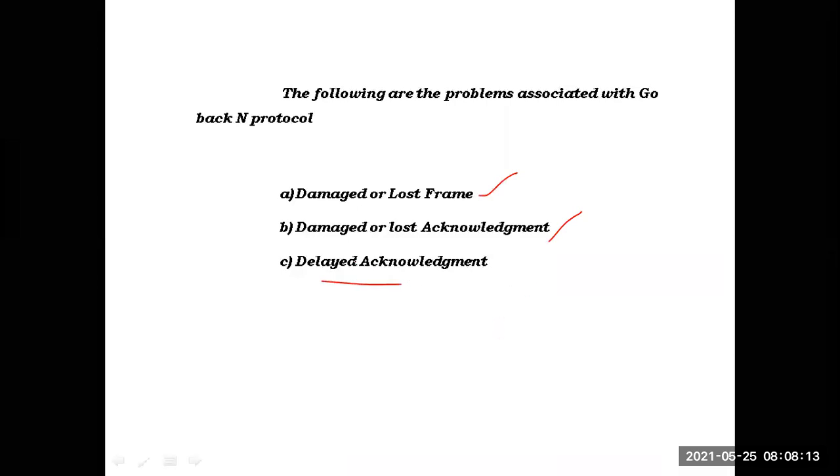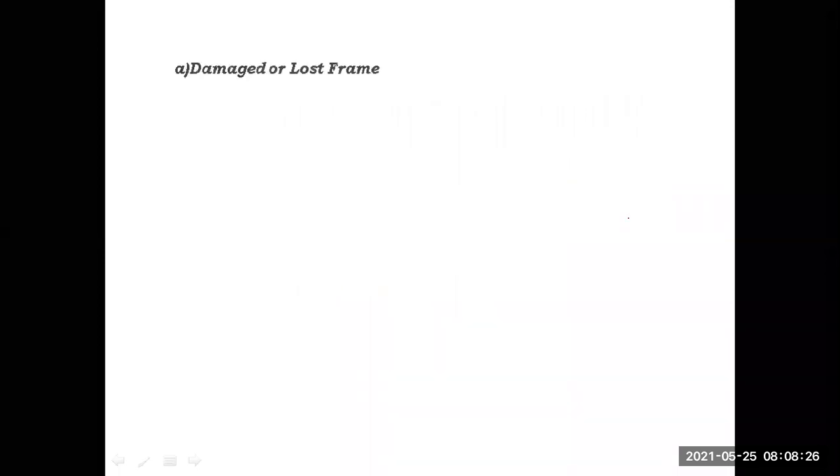While we are sending the frames, the frame may be damaged or the frame may be totally missed. That is case 1. In the second case, damaged or lost acknowledgement. In the third case, delayed acknowledgement. First, we will see the first case, damaged or lost frame. When a frame is damaged or lost, what will happen?